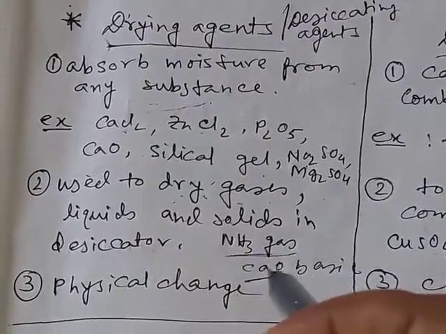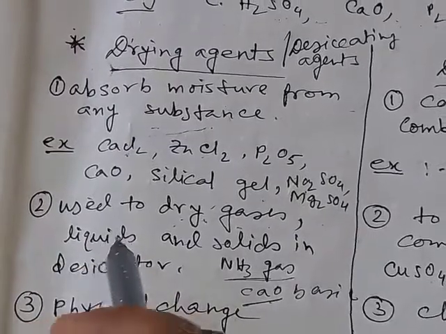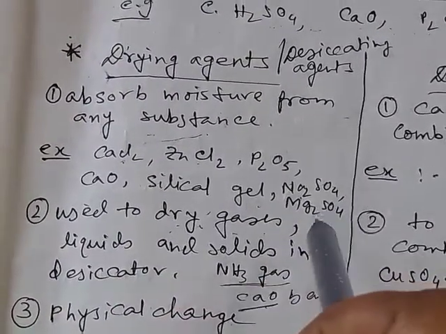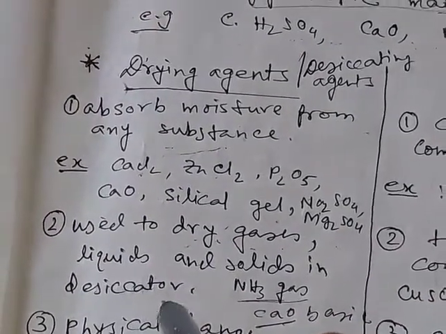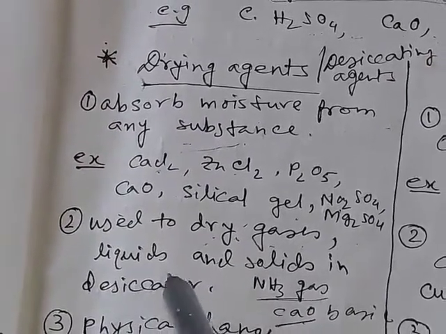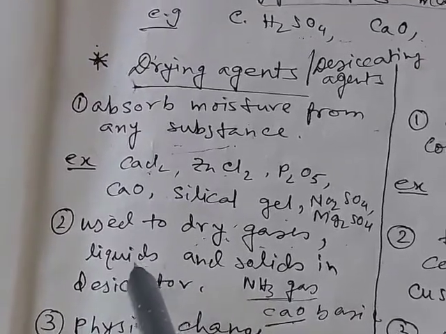Thus ammonia gas can be dried. Similarly, if we want to dry some liquids, these liquids are mixed with calcium chloride or zinc chloride or sodium sulfate, and kept overnight. Then the liquids will be dried, and by filtration we can get the pure liquid.